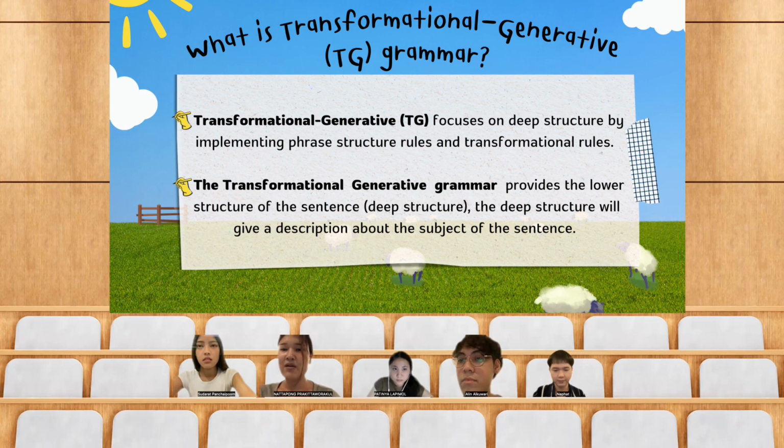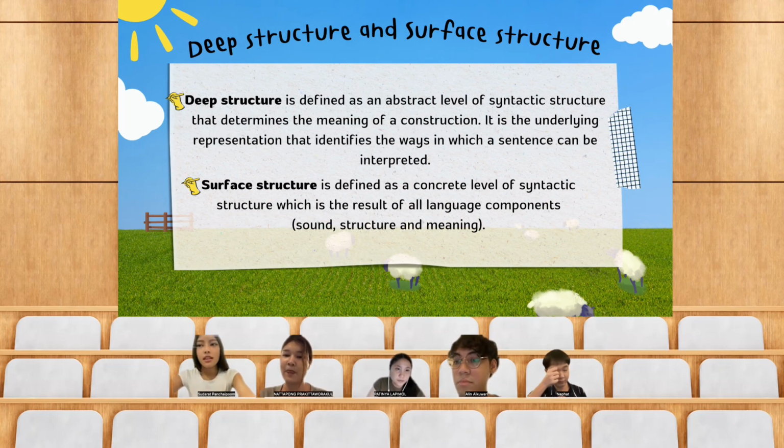Transformational generative grammar provides the lower structures of the sentence. It's called deep structures. The deep structures will give us descriptions about the subject of the sentence. Next, I'm going to discuss deep structure and surface structure.